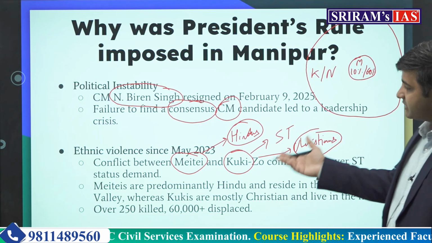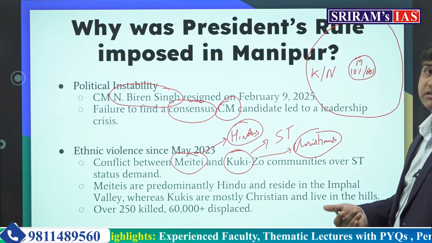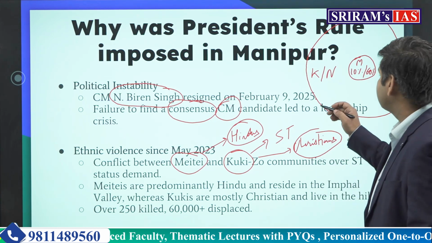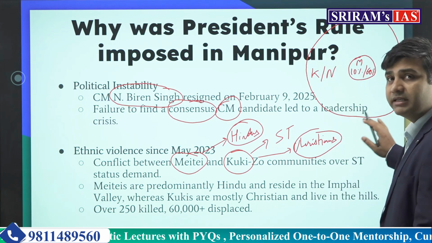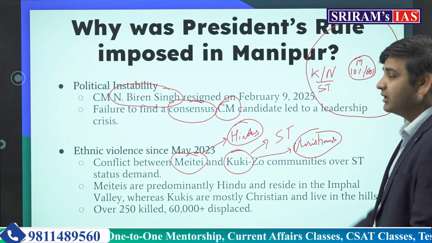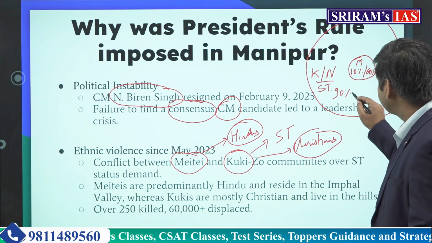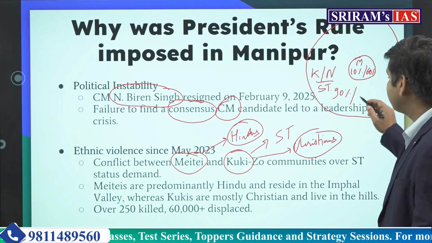Now in the present situation, Nagas are neutral, but it is Kukis who are fighting against Meiteis and vice versa. So what happens in the hill areas? These tribes are scheduled tribes. They live in 90% of the area of Manipur, having a population of around 40%.